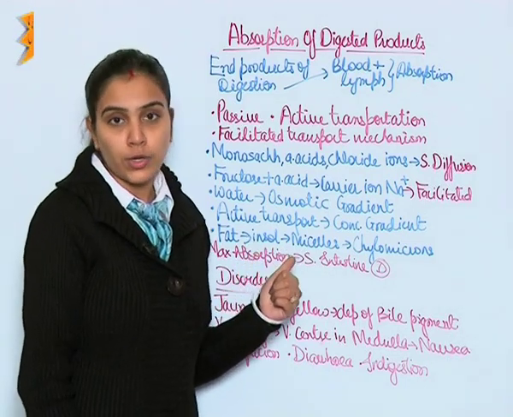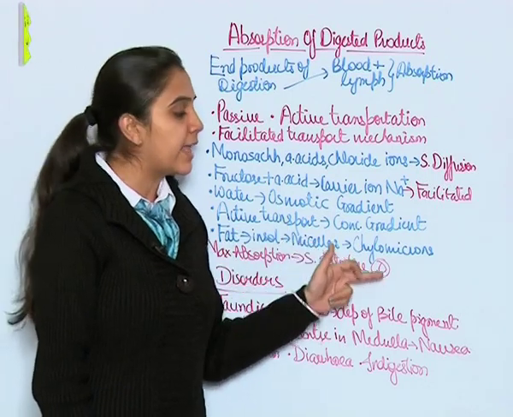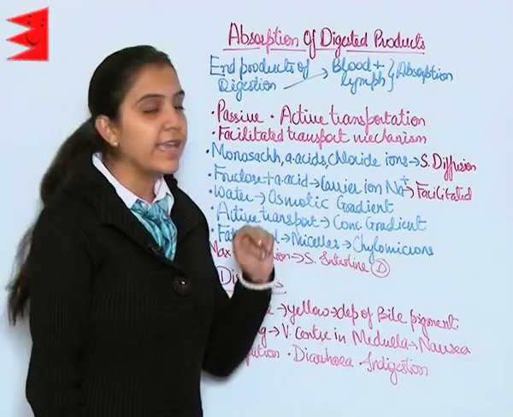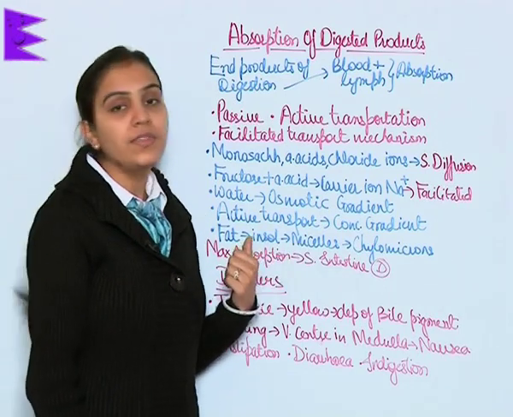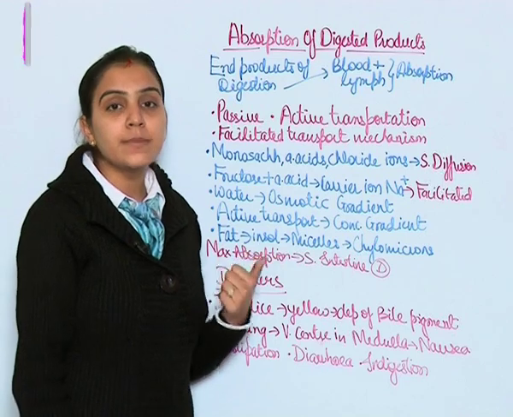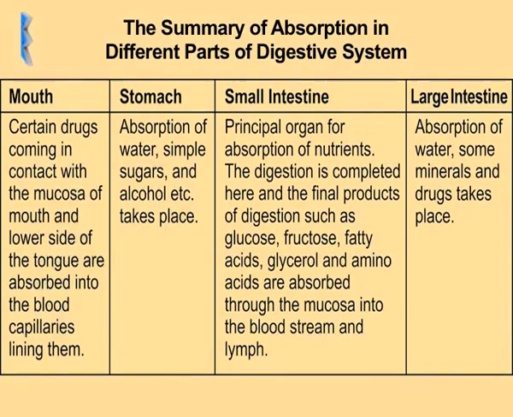Fat is insoluble, hence it first gets converted into micelles and then into chylomicrons, and then it is absorbed as chylomicrons. In the whole of the alimentary canal, maximum absorption is seen through the small intestine. You can see in the diagram it has been summarized which part of the alimentary canal is absorbing which nutrient and with how much quantity is being absorbed. You can see it in the table.